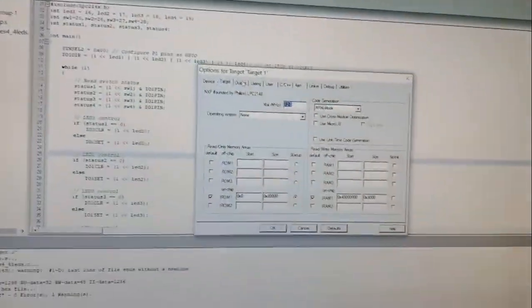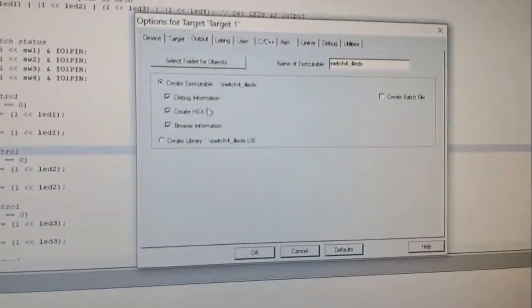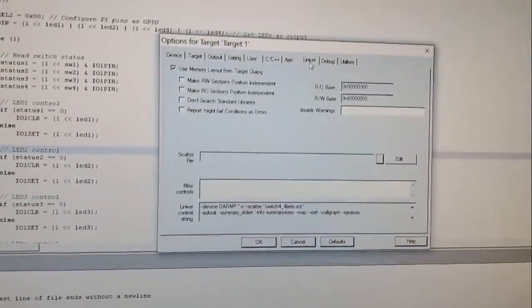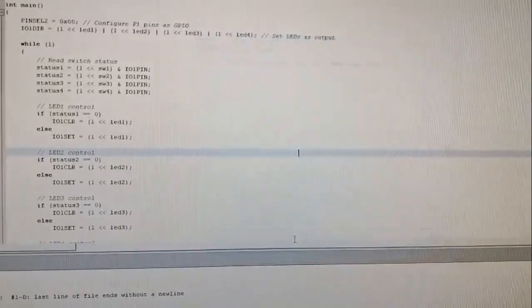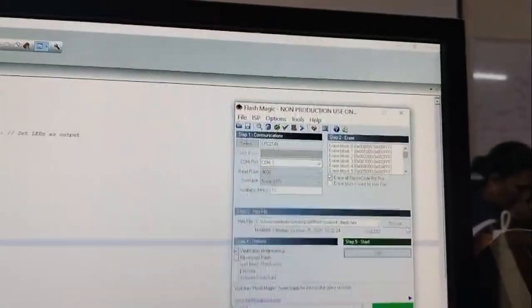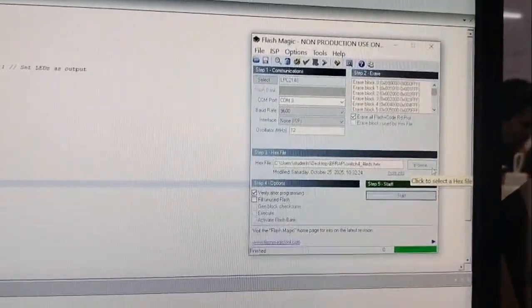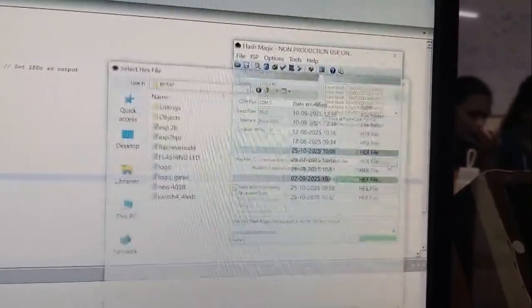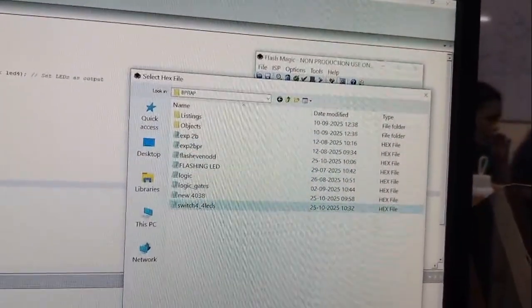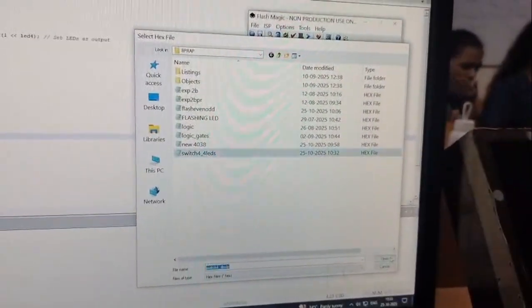go to output, check in create hex file, then go to linker, then check in use memory layout from target dialog and give OK. After rebuilding the target, open the FlashMagic and browse for the hex file. Click browse and select the hex file switches 4 LED. Then give open and start the program.